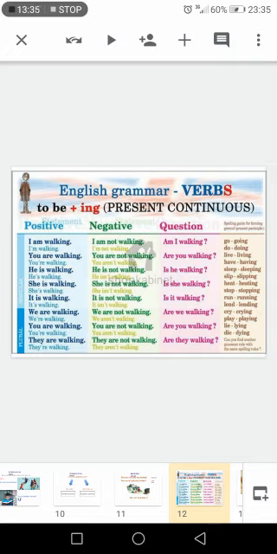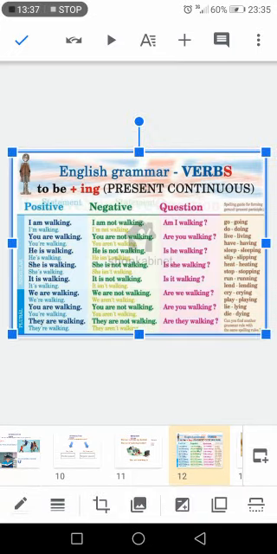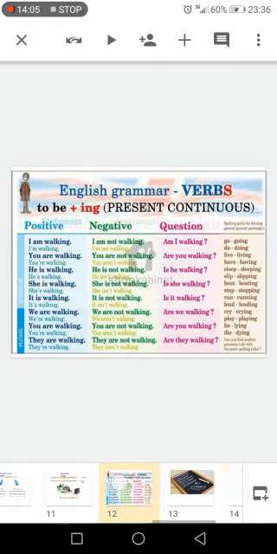Okay, so here we have verbs plus the ing. For example, go, going, do, doing, live, living, have, having, sleep, sleeping, etc. Mind that in some verbs we add the ing. In other verbs we keep the verb and change the last letters, like lie, lying, die, dying. The ie becomes y.